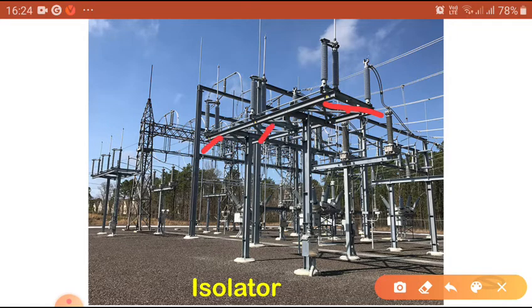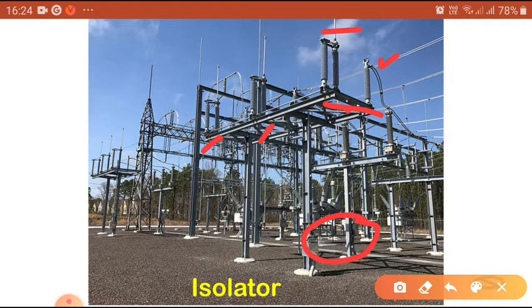Now it is connected here. Here this is the isolator switch, it is open, vertically upward. Once the signal is given to this gang operating system, it automatically comes to touch this terminal. So that is the circuit closes.